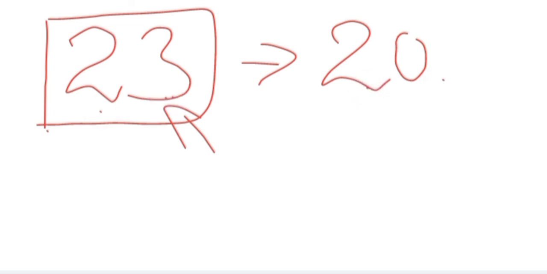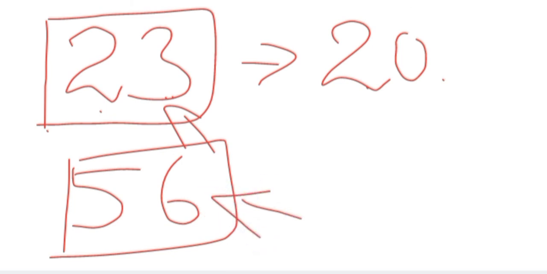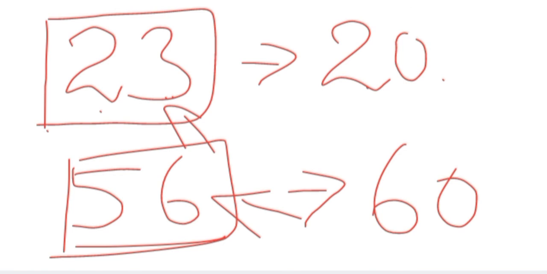And then if I have 56 apples, now you can take these two numbers. Okay. Now you can check this number alone. 6 is greater than 5. 5 and above numbers can be rounded off to 60, isn't it? So this is 56. So it can be written as 60. Do you understand, children? So we have to add 1 here, and then we have to write it as 60.